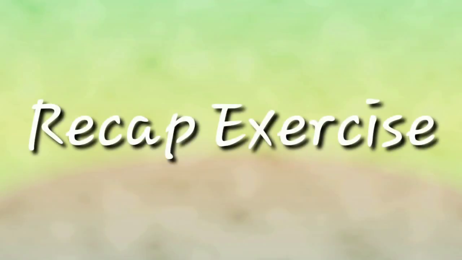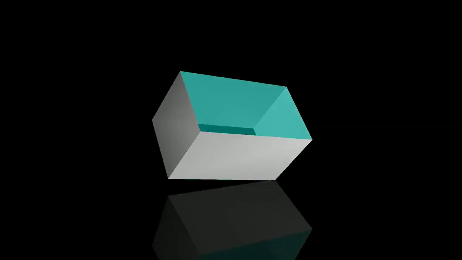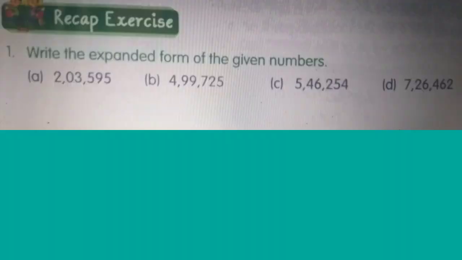So if we talk about the recap exercises, they are usually meant for the revision of the concepts that you have studied in your previous class. Like you are in class 5th, so your recap exercise is on the basis of class 4 concepts. So let's start with our recap exercise questions. Question number 1 states: write the expanded form of the given numbers. Here you have to write them in expanded form. It means you have to write them in the form of their place value sum.